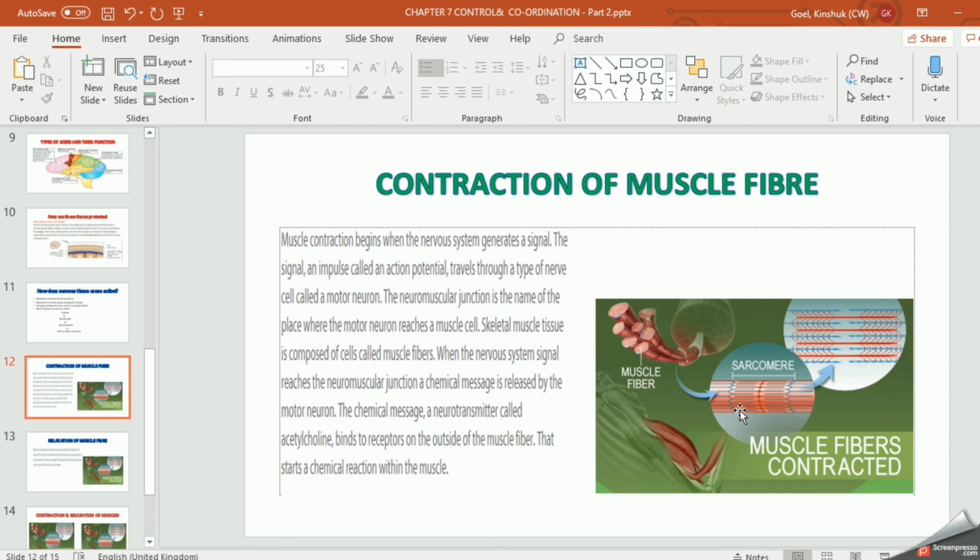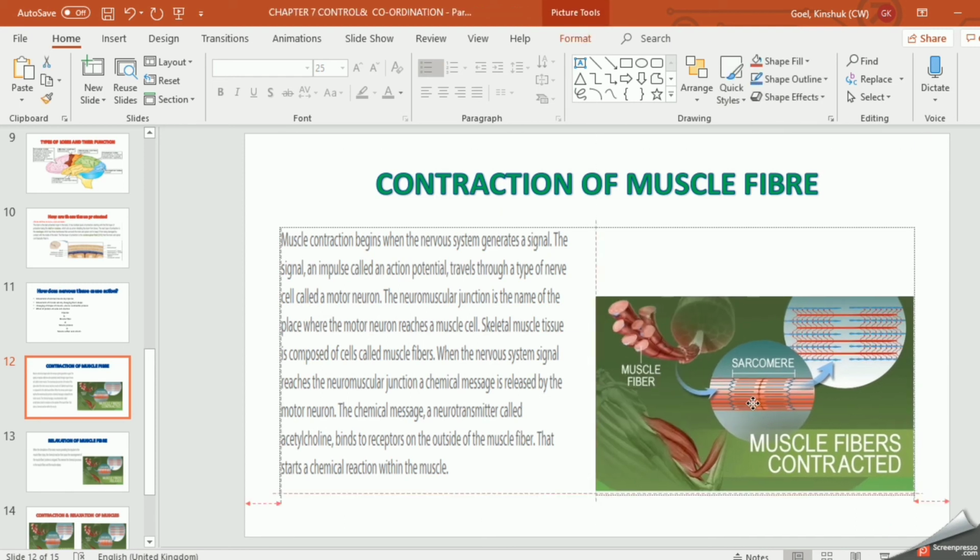This is called sarcomere. In detail, you are going to study it in class 11 when you are taking your bio subject. So they release acetylcholine as a chemical messenger which binds the muscle fiber, which brings the muscle fibers close together, right? And causes contractions, right? I'll show you the relaxation also.